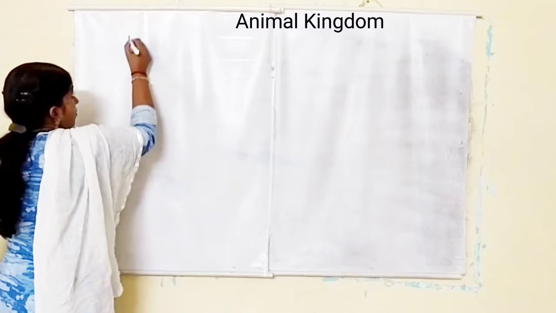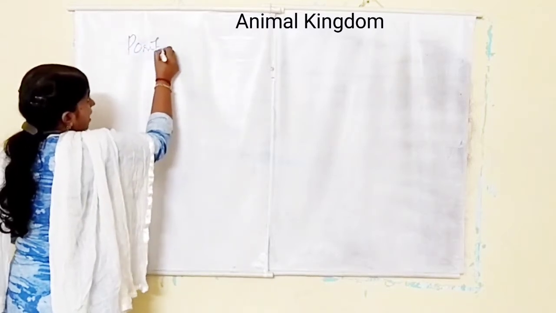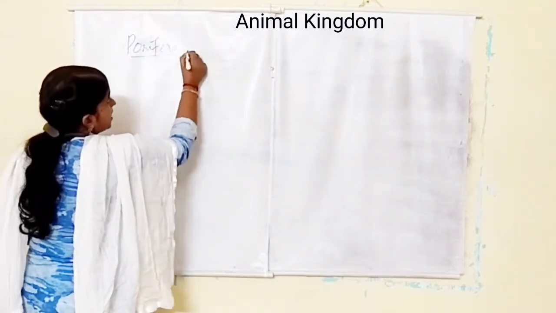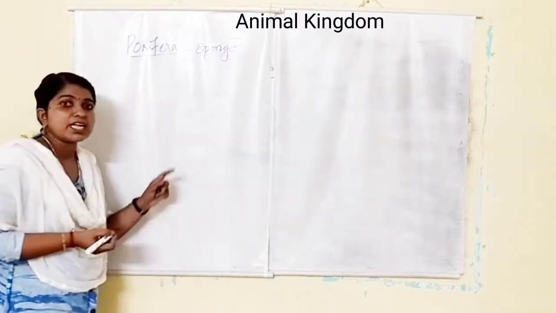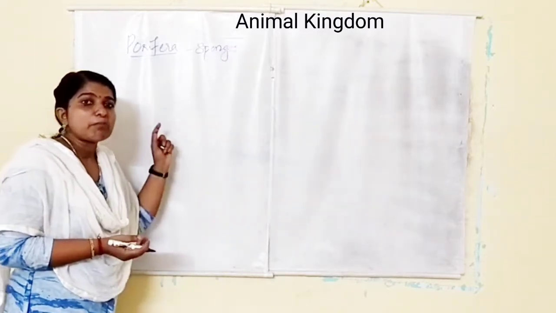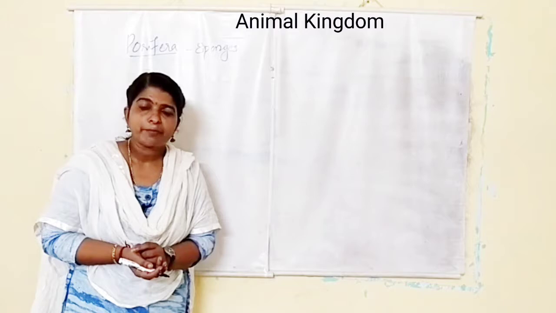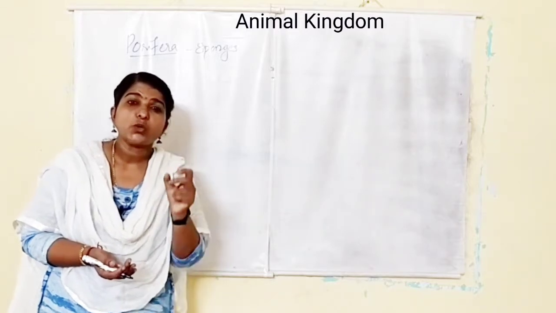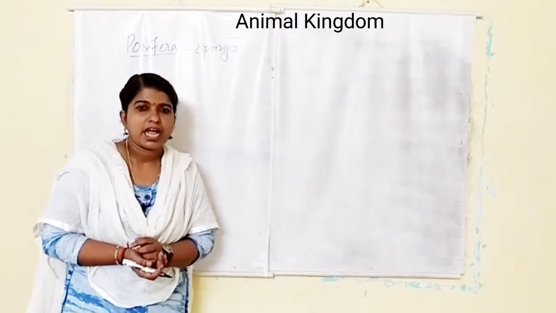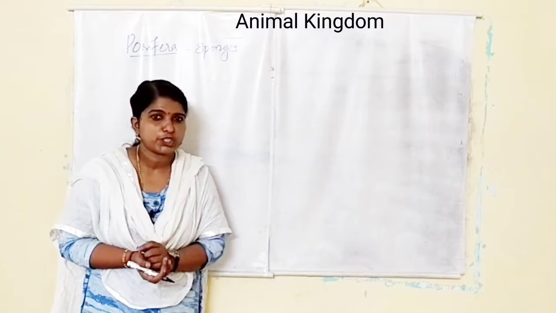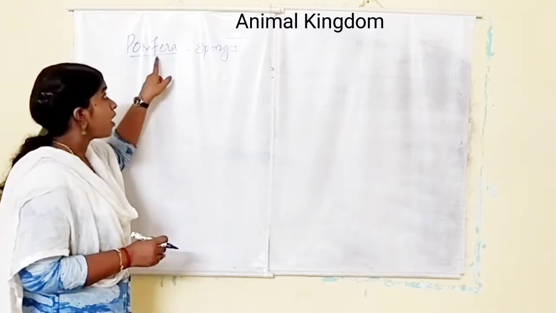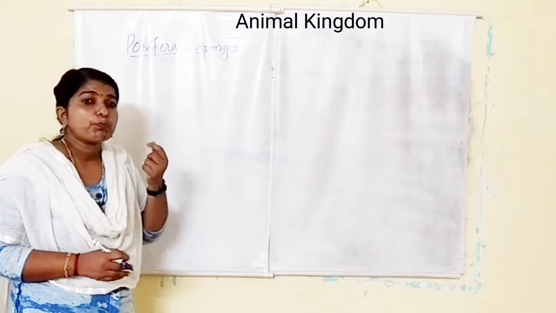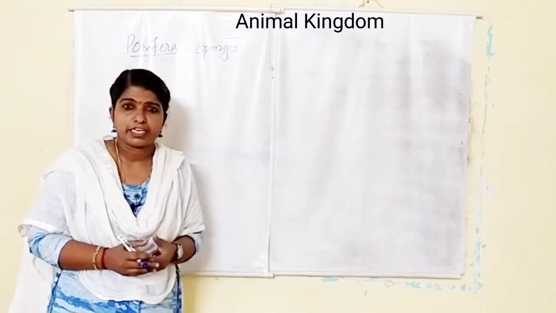Phylum Porifera. These are commonly known as sponges. These are marine organisms, and they have a cellular grade of organization and they are asymmetrical in nature. There is no symmetry. And here, poriferans means pore-bearing animals.